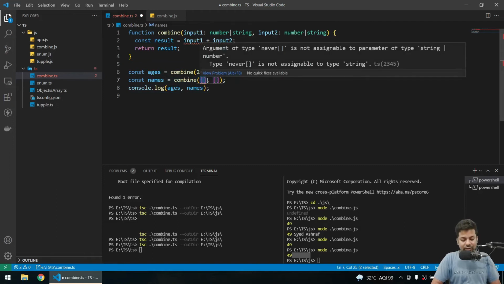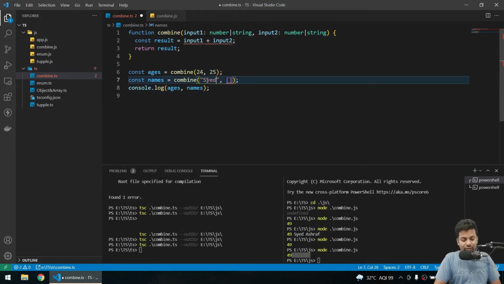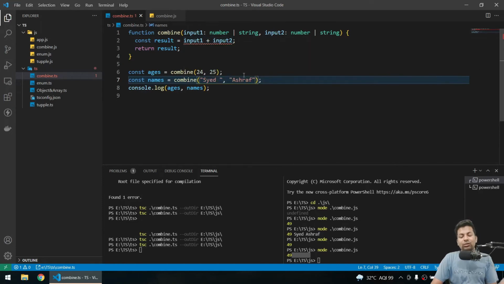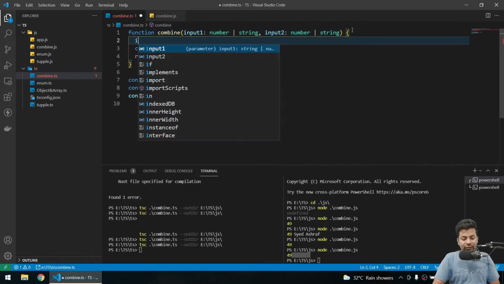So I'll say name, I'll say Sayyid Ashraf. Now you'll be like, then why is this showing an error? If you go here, you can see operator plus cannot be applied to types string and number, because it's not sure whether you send a string or a number, and it can't be applied on a string, because that's totally wrong. So what we'll do, we'll check for that. We'll say if